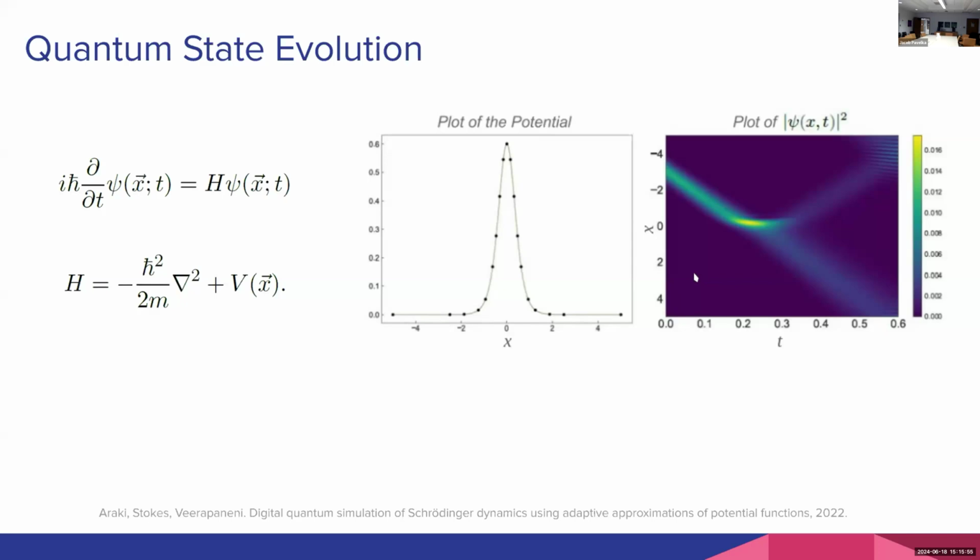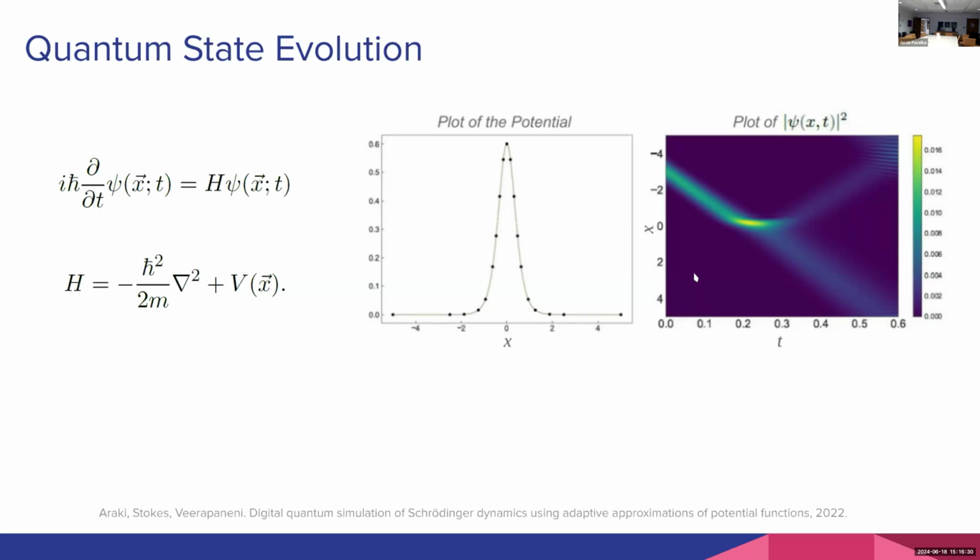And these plots are just an example. You have a potential energy function on the left, which is just a very simple Gaussian peak. And on the right, we have a plot of how this state is going to evolve over time under the influence of this potential. As we can see, time is the x-axis. As the quantum state moves to the right in time, once it hits this potential, suddenly you have this tunneling phenomenon where some percentage of probability shows us that the state is going to be reflected back off that potential, but with some probability it's going to continue to pass through it.